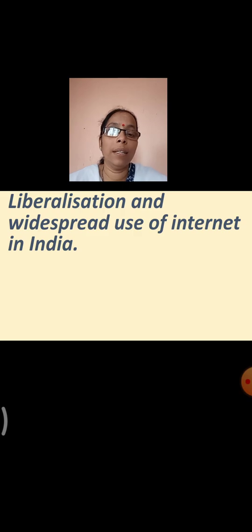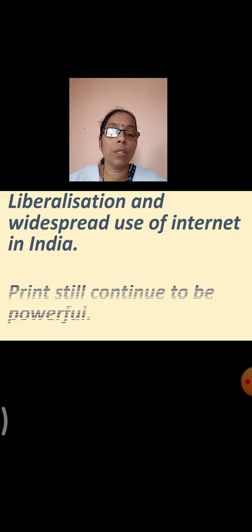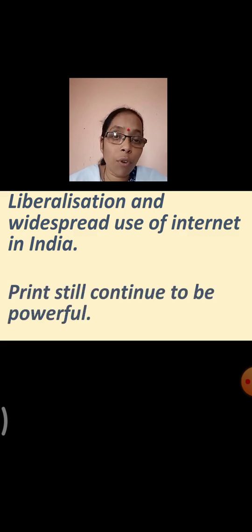Next, you can see that after liberalization and widespread use of the internet in India, like after getting freedom, people started inventing new technologies, new inventions. Then we became aware that the internet was started in India. So after that, there was an alternative to print media, but print media has still continued to be very powerful.